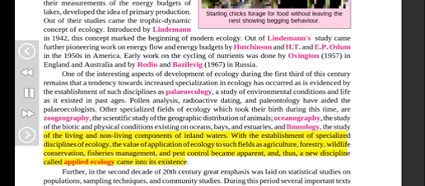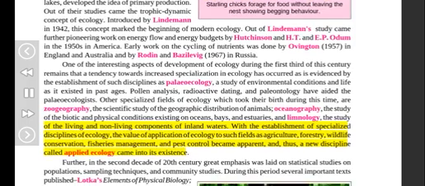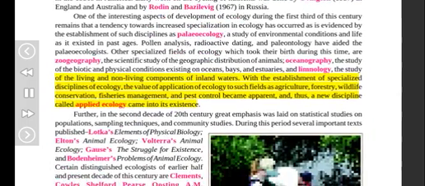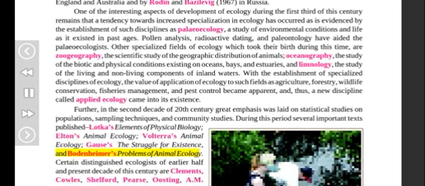With the establishment of specialized disciplines of ecology, the value of application of ecology to such fields as agriculture, forestry, wildlife conservation, fisheries management, and pest control became apparent, and, thus, a new discipline called applied ecology came into existence. Further, in the second decade of the 20th century, great emphasis was laid on statistical studies on populations, sampling techniques, and community studies. During this period, several important texts were published: Lotka's Elements of Physical Biology, Elton's Animal Ecology, Volterra's Animal Ecology, Gause's The Struggle for Existence, and Bodenheimer's Problems of Animal Ecology.